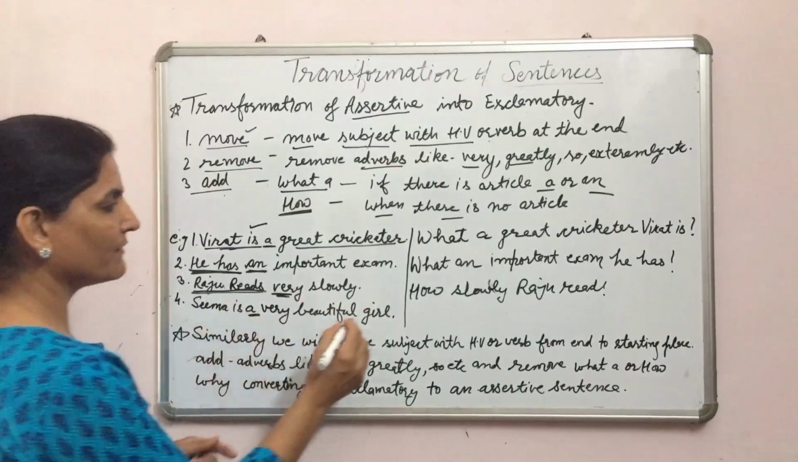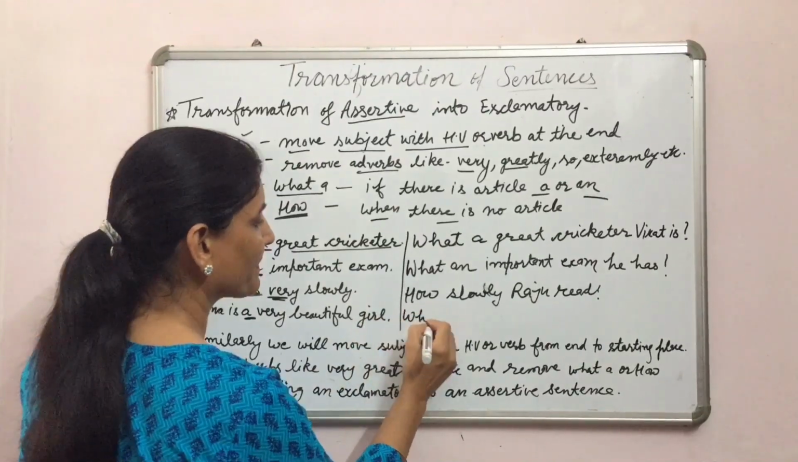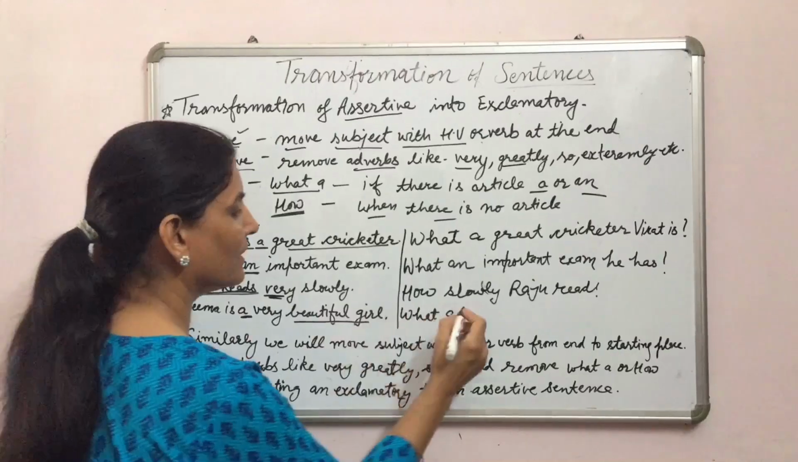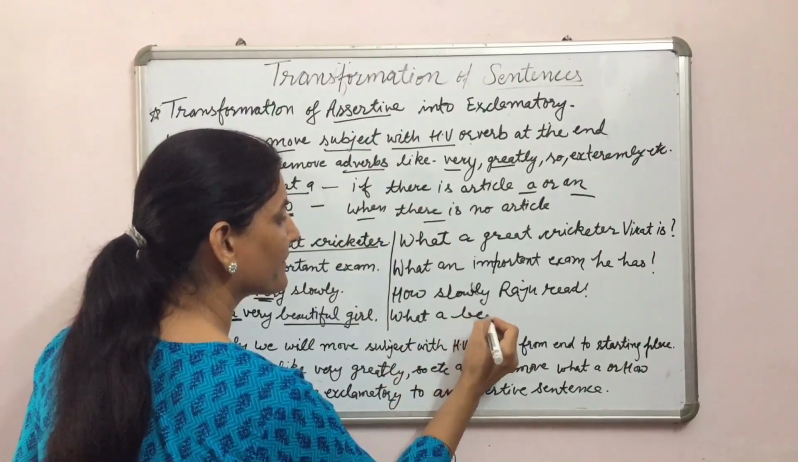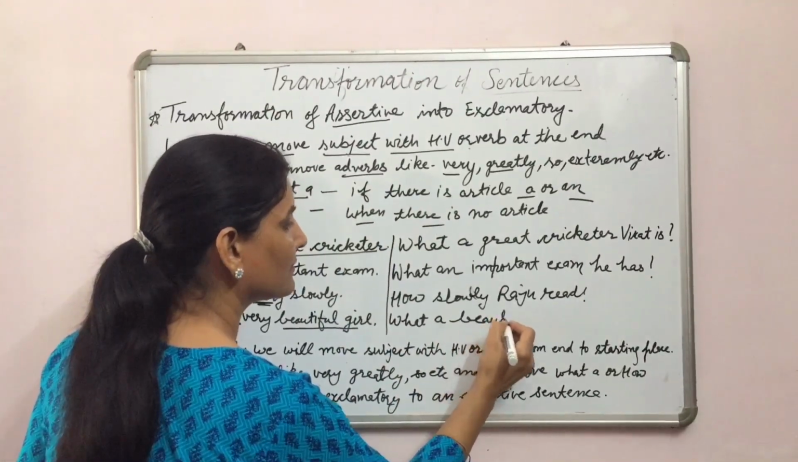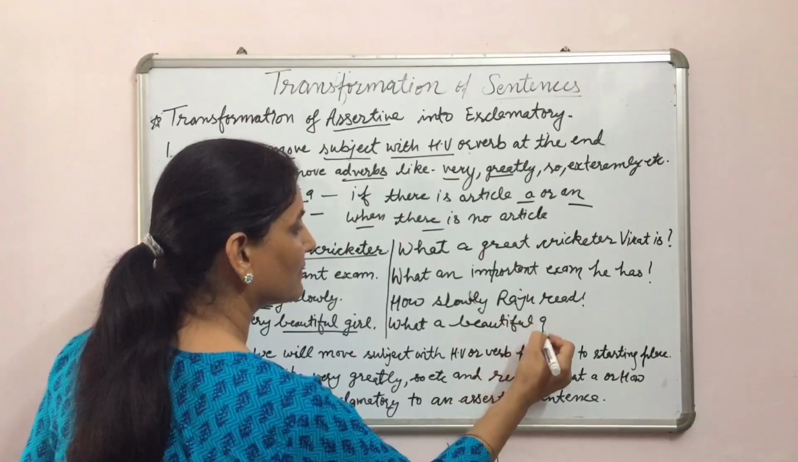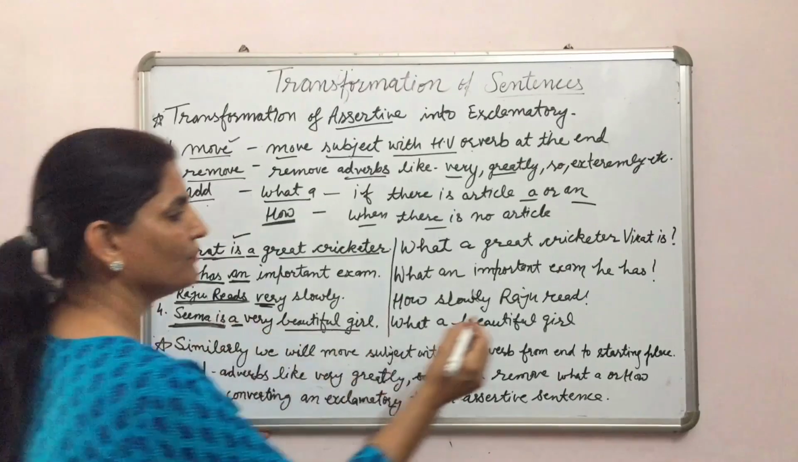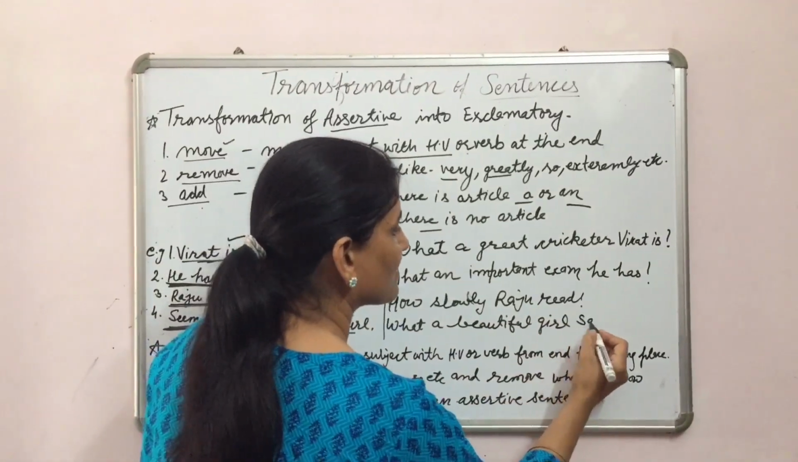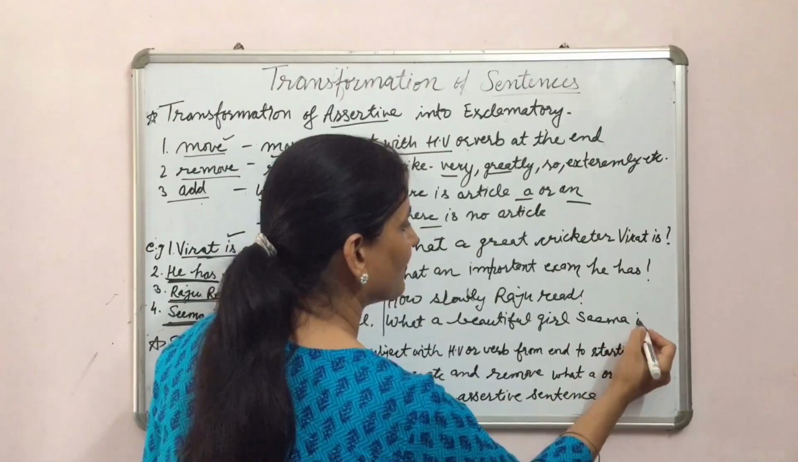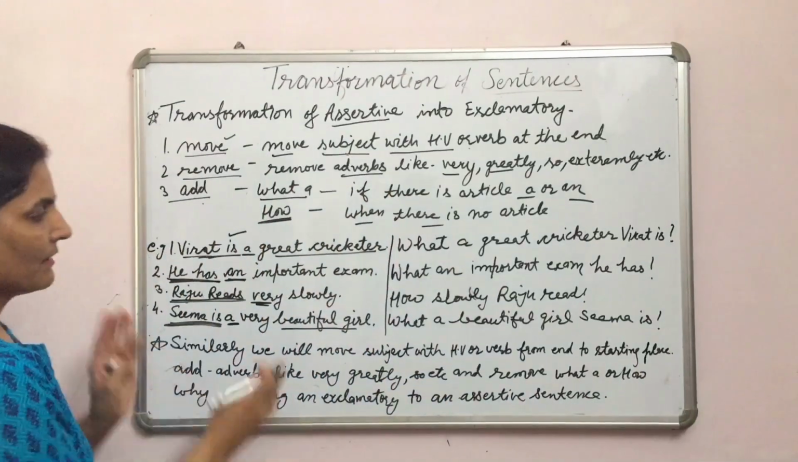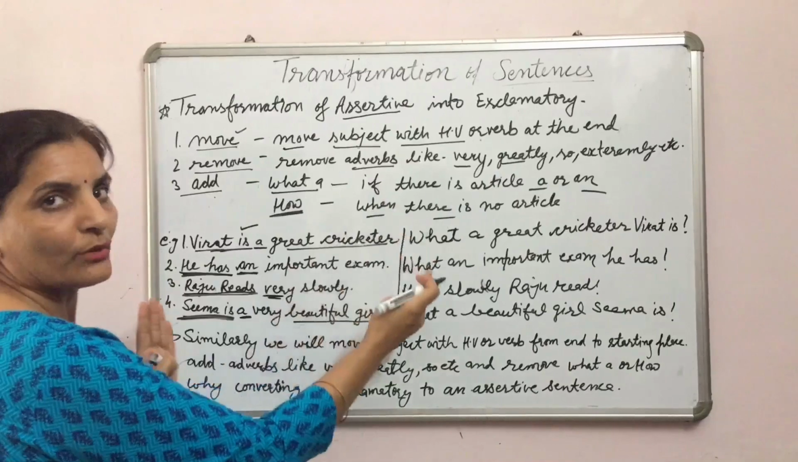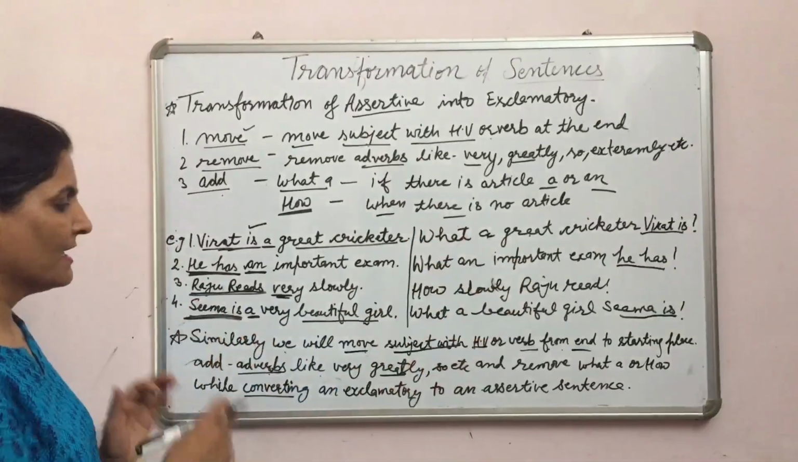Seema is a very beautiful girl. Article is there, so we will start from what, then beautiful girl, and Seema is will move to the end. Seema is. Now we have changed all these assertive sentences into exclamatory sentences.